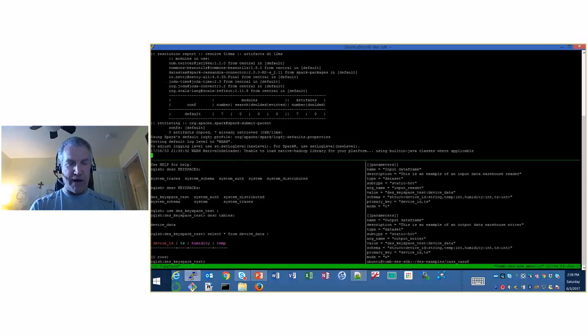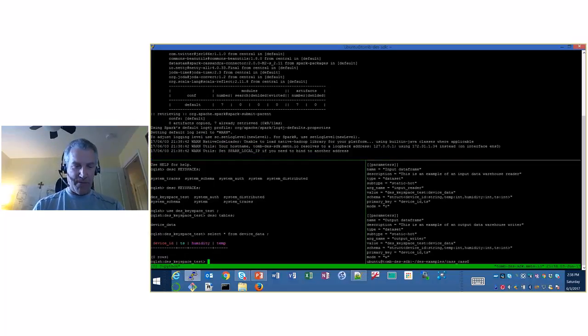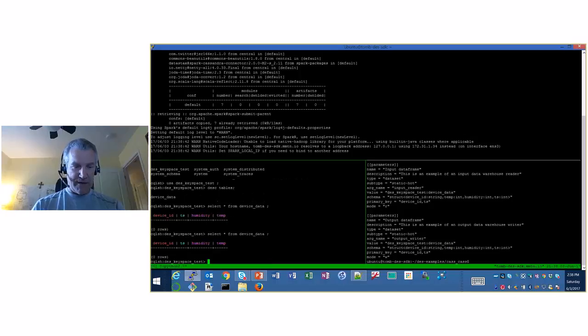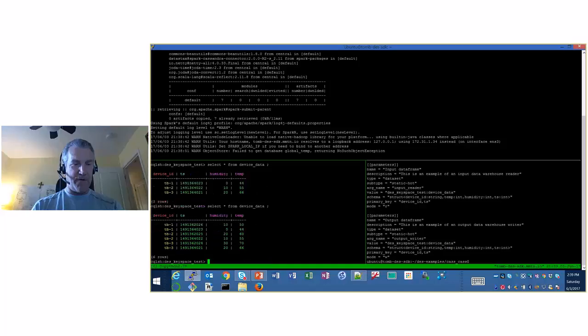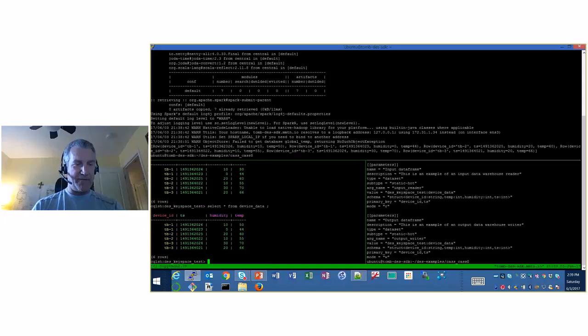And while that's running, I'm going to flip it back over here and up arrow on the select star. We're not getting anything, but let's just be patient. There we go. Oh, we got some. We got it in there. Excellent. So we have data now sitting in the device underscore data.